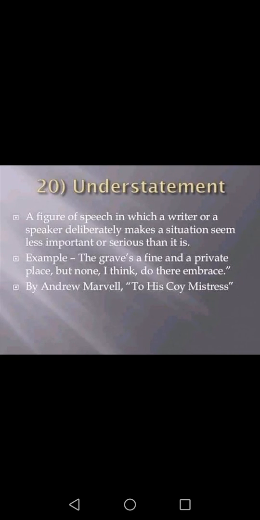And last, the understatement. It is quite similar to litotes, and here the example is quite famous.